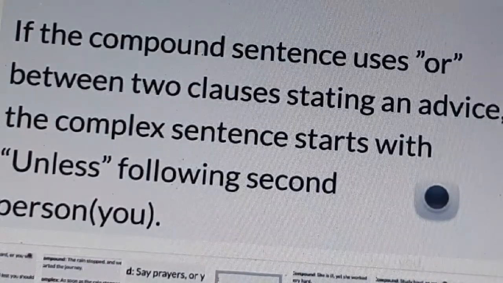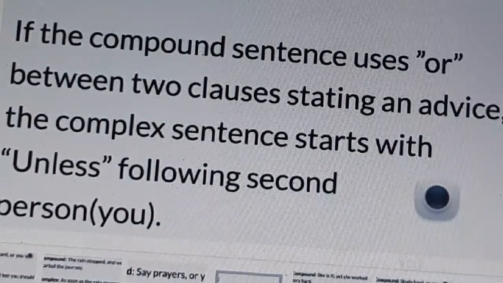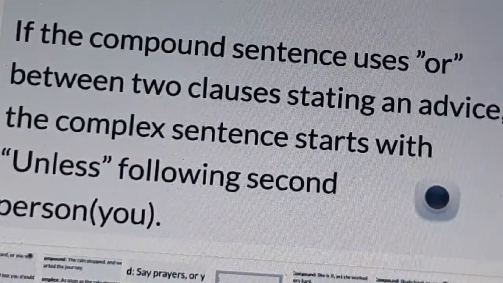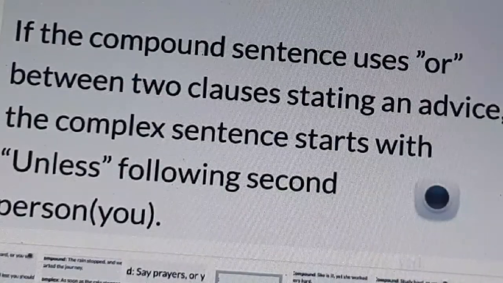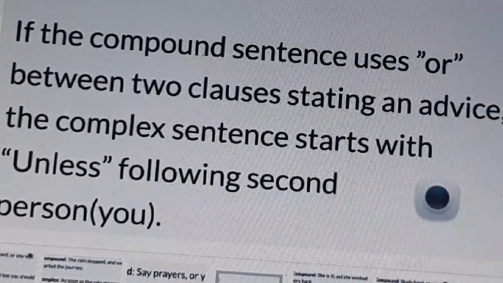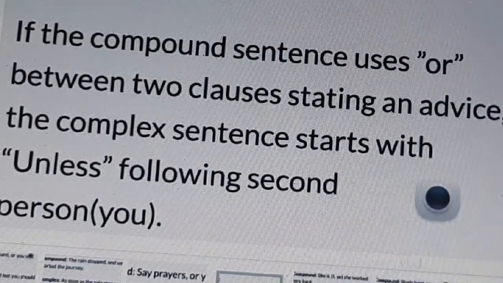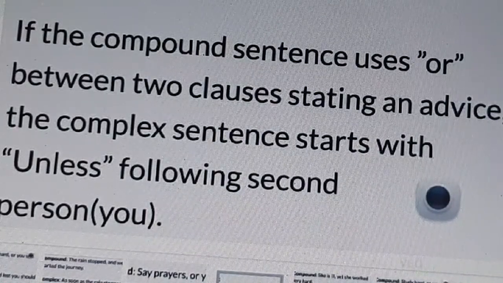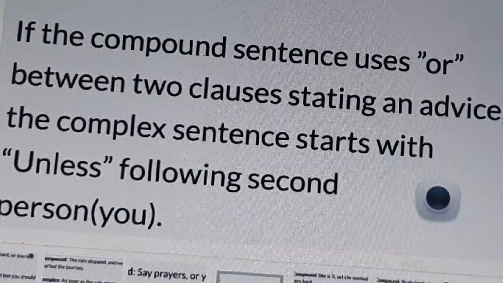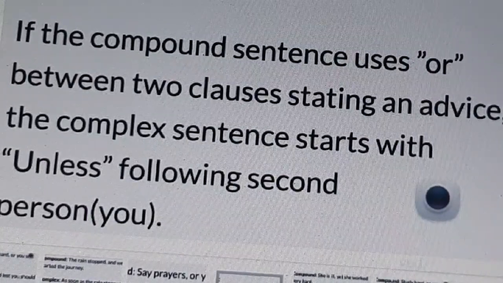If the compound sentence uses or between two clauses stating an advice, the complex sentence starts with unless, following the second person you. This is another rule.